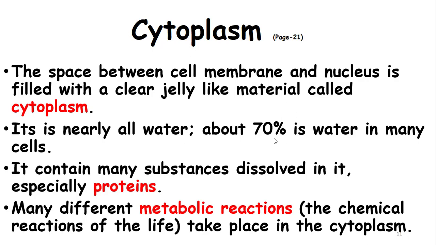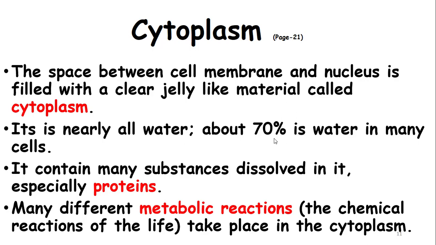Metabolic reactions are of two types. Inside the body, sometimes smaller molecules join together to form larger molecules, and larger molecules again can be broken to release smaller molecules. These chemical reactions are said to be metabolism.